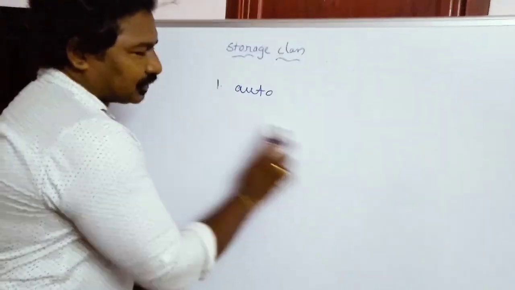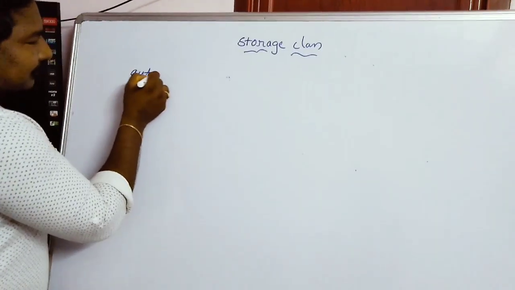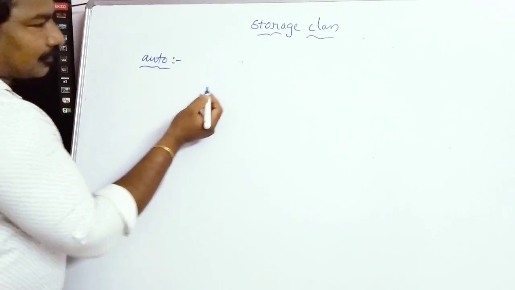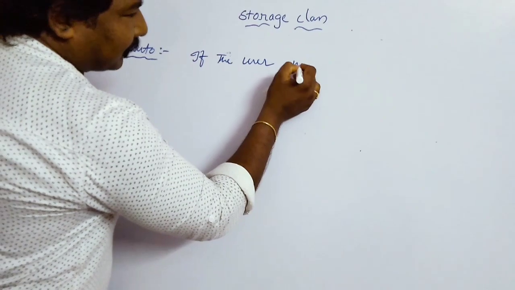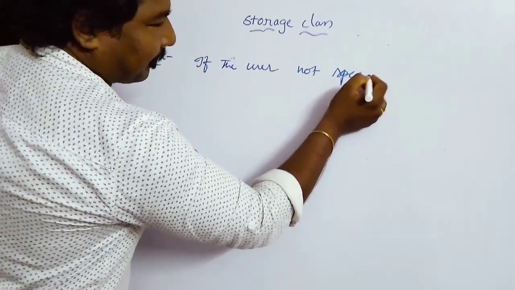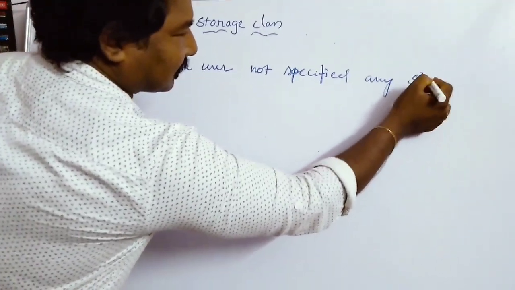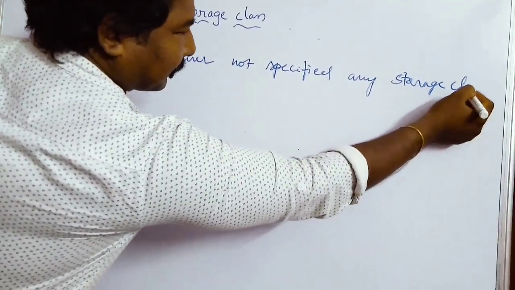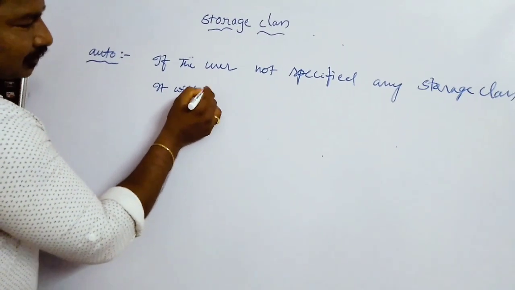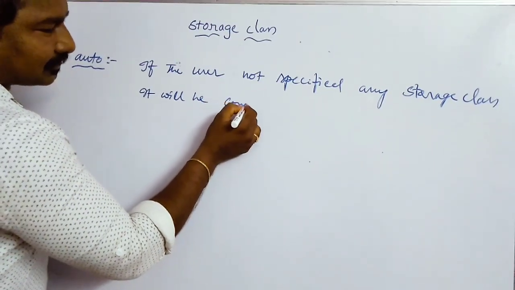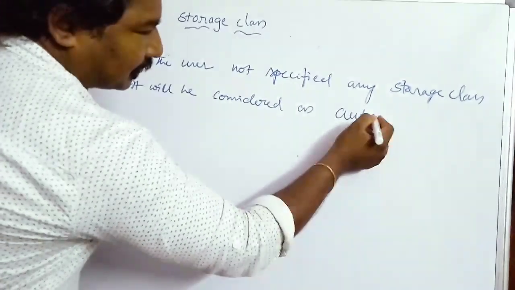Coming to the first one, the auto storage class. What do you mean by auto storage class? If the user has not specified any storage class, it will be considered as auto storage class.